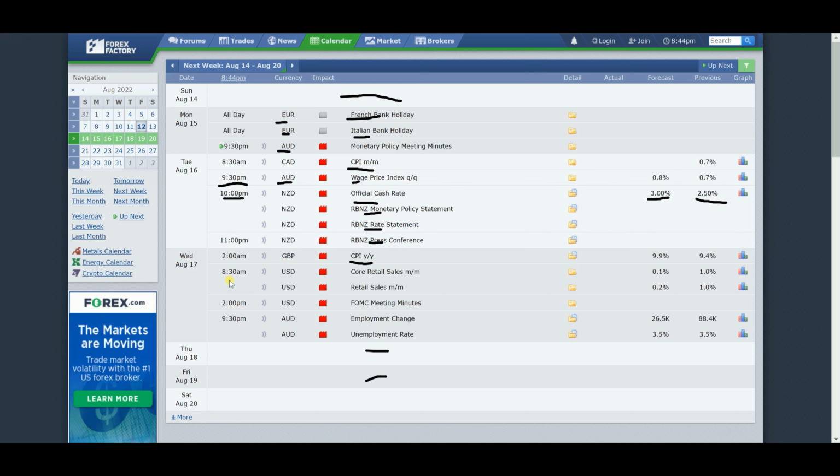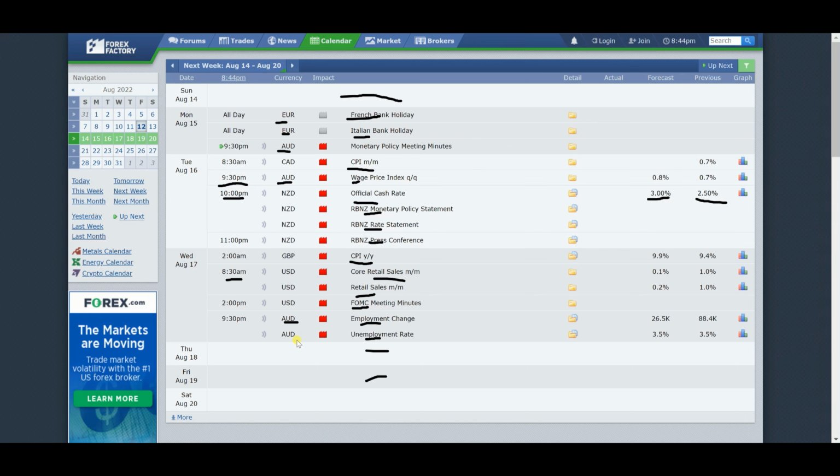And then at 8:30 p.m. same day, we do have retail sales data coming out from the United States axis, okay. And later in the day, we have FOMC meeting minutes and the employment and unemployment data coming from the Australian axis, okay. So we do have some fundamentals to keep an eye on in the upcoming week. In my own opinion, we have some heavy hitters here: interest rates, CPI data, retail sales, FOMC meeting minutes, employment data. These are all items that I do expect to move the markets in the upcoming week.